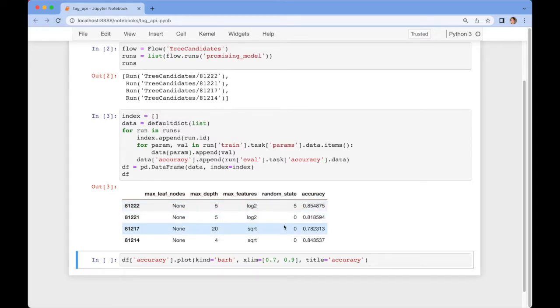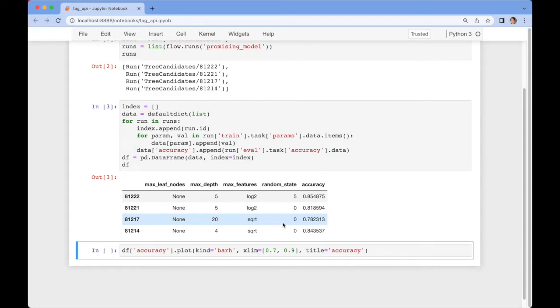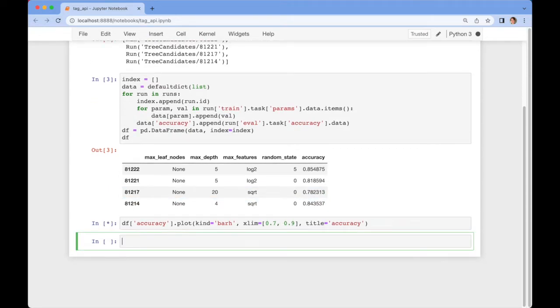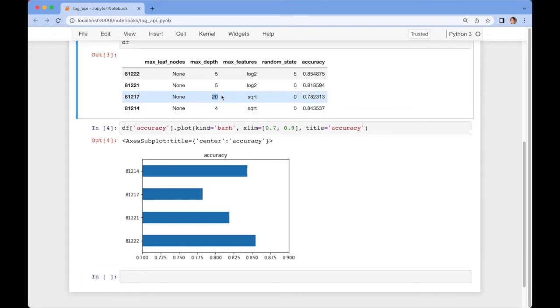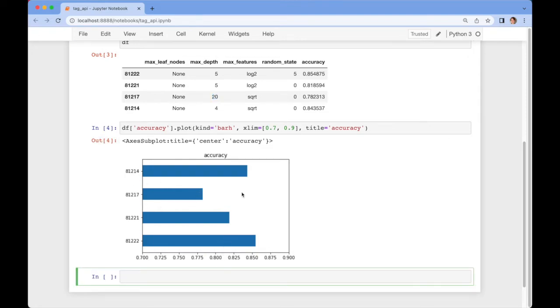Obviously, this is in effect experiment tracking, what we are doing here. And now we can visualize the results using standard pandas tools. Looking at the accuracy numbers, it's kind of obvious that there's one execution that doesn't look that promising. Now, thanks to the fact that artifacts are immutable in contrast to tags, we really can't change the artifacts and the fact that the max depth didn't yield good results. Well, it's a fact of life, we shouldn't change that. But we can change the interpretation that this is a promising model.